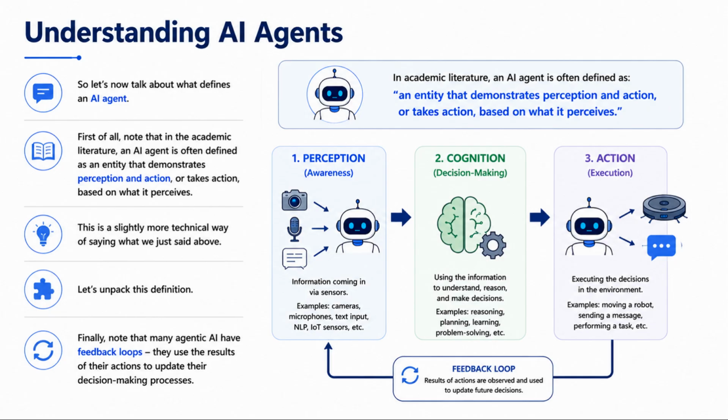Let's unpack this definition. Perception or awareness refers to information coming in via sensors. That could mean things such as cameras for a robotic vacuum or natural language processing for a customer service chatbot. Then, cognition refers to using that information to make decisions. And then, finally, action, executing those decisions. That could be moving a robotic vacuum around a room or a chatbot replying to a customer. Finally, note that many agentic AI have feedback loops. They use the results of their actions to update their decision-making processes.